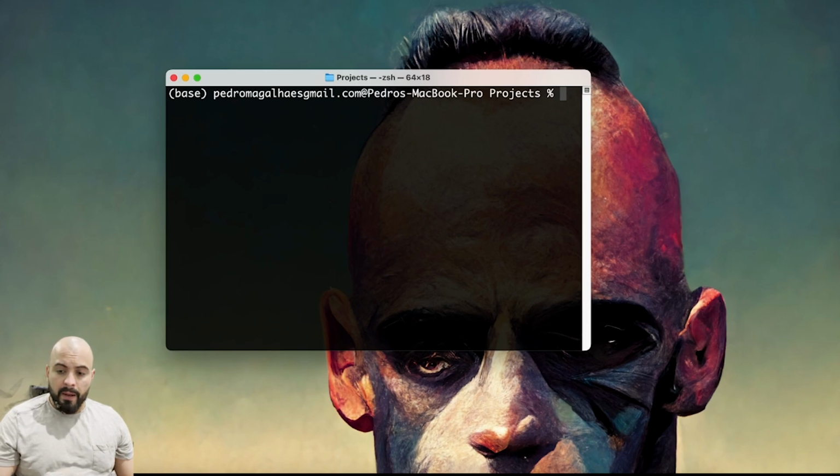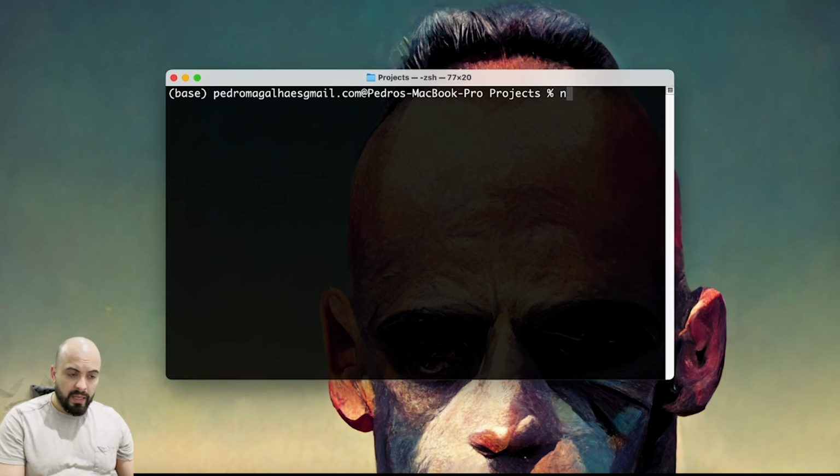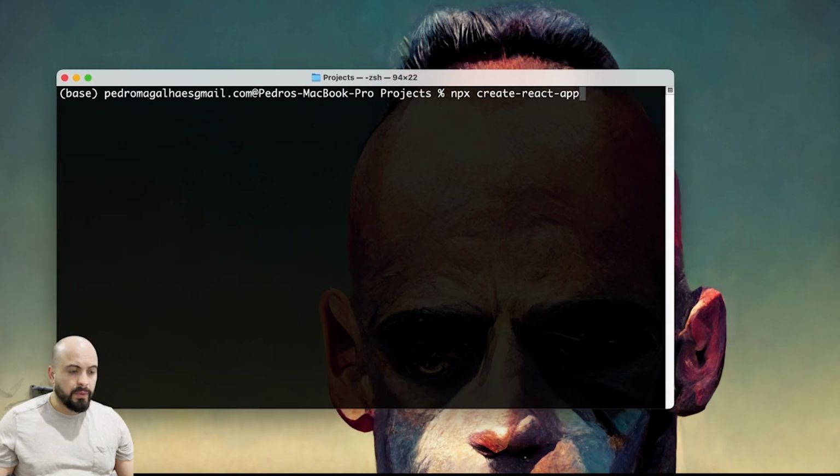So the first step will be to create this React repo using npx. So I'm gonna write it right here, npx create-react-app. All right, so let me enlarge this window.